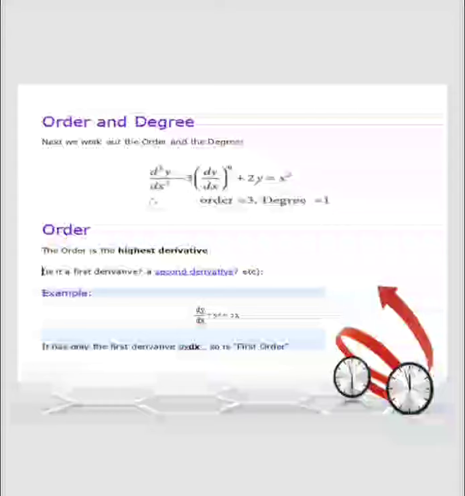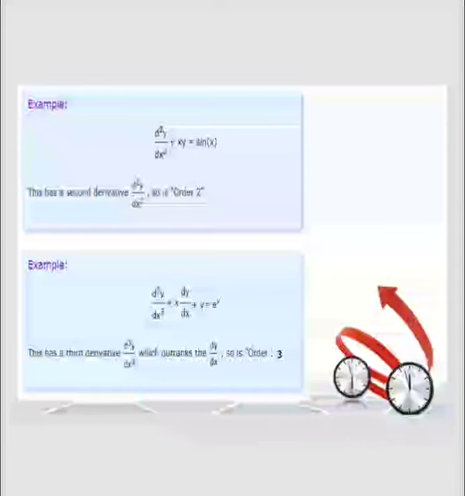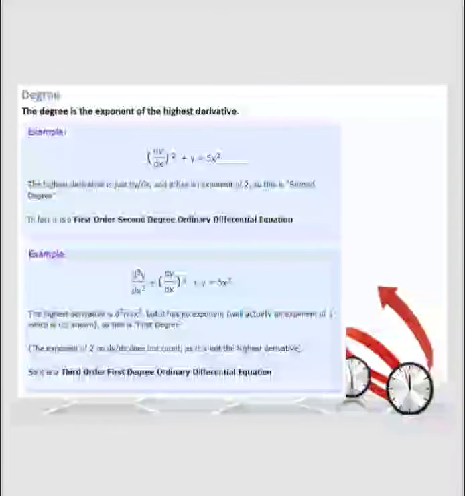Here the order is that of the highest derivative, which is d cube y by dx cube, so the order is 3, and the power of the highest derivative is 1, so we conclude that the degree is 1. Here are some examples for first order, second order, third order derivatives, and here is the explanation of degree.